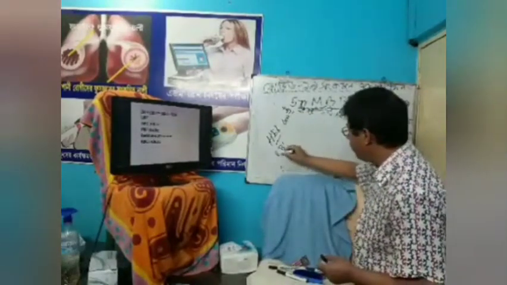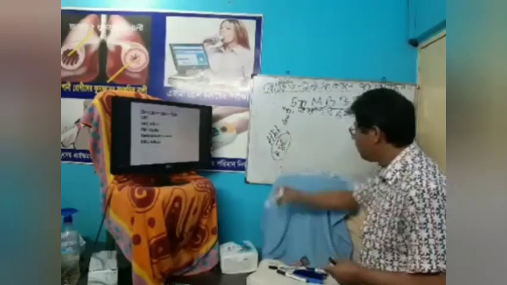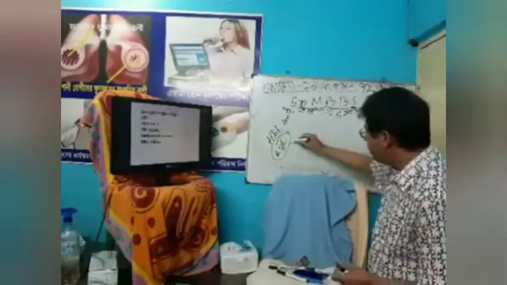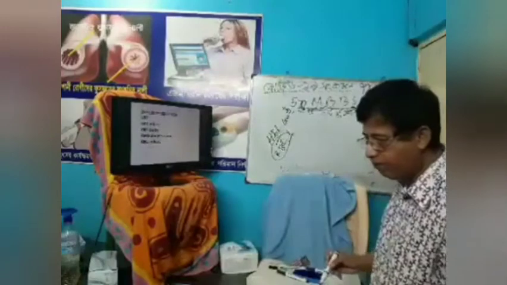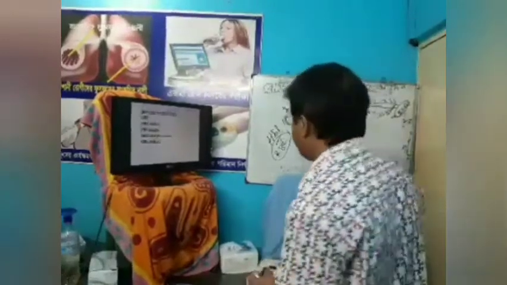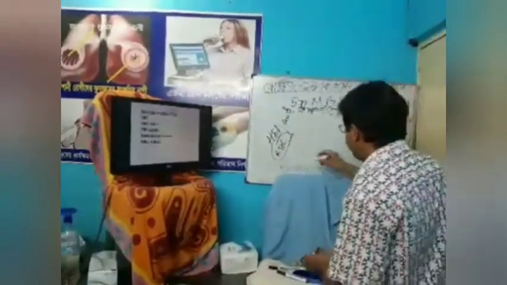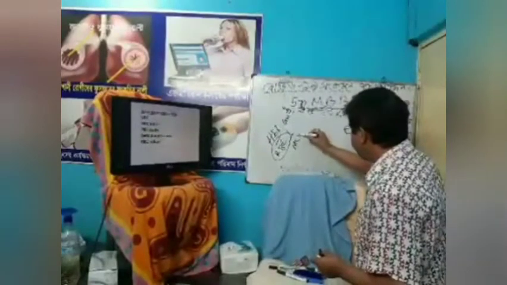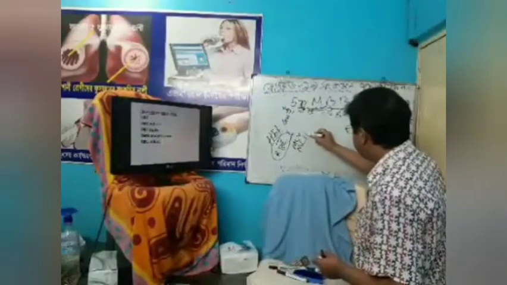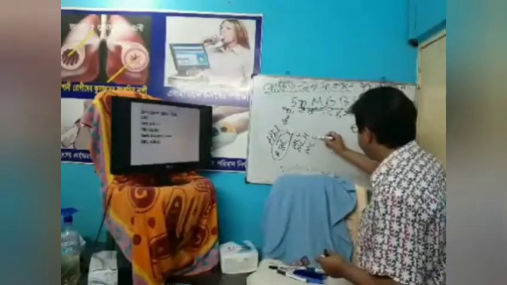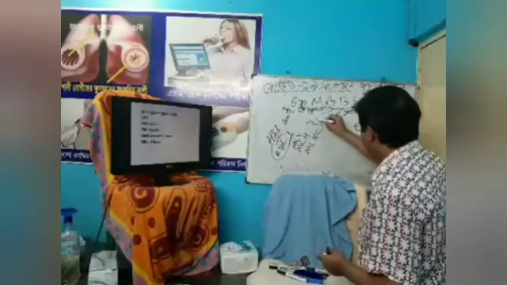Usually we do not do the RBC count. The RBC count is of course reduced, and we also do the RBC indices. What are the RBC indices? These are MCV, MCH, and MCHC. All are reduced.